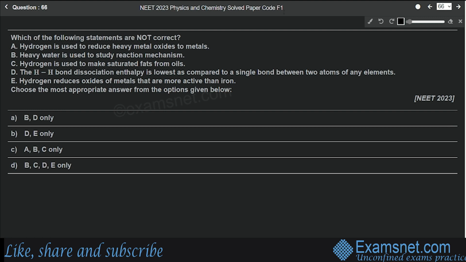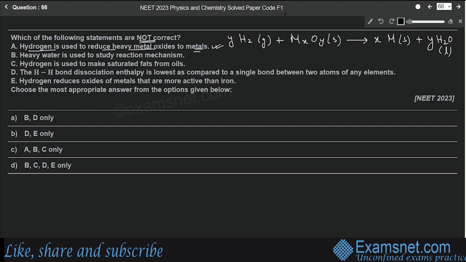Question number 66 is from the chapter Hydrogen, and the question is which of the following statements are not correct. So we have to find out the incorrect statement. The first statement says hydrogen is used to reduce heavy metal oxides to metals. Yes, this is a correct statement. What will be the related equation? Suppose we have Y moles of hydrogen gas. It is made to react with metal oxide MxOy, which is a solid. Then it will reduce it into the metal. X moles of solid metal plus Y moles of water will be released, which is a liquid. So this is the related equation.